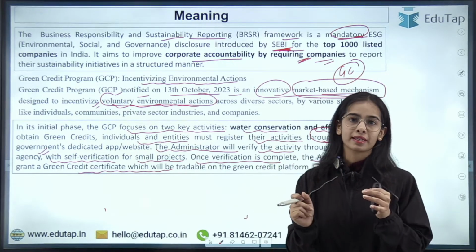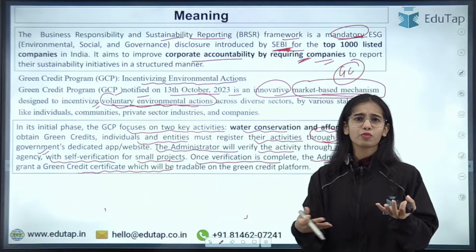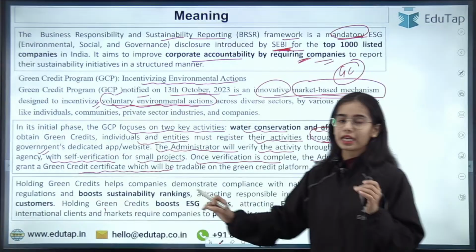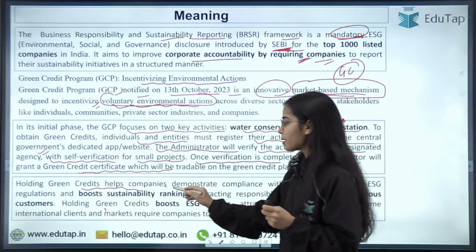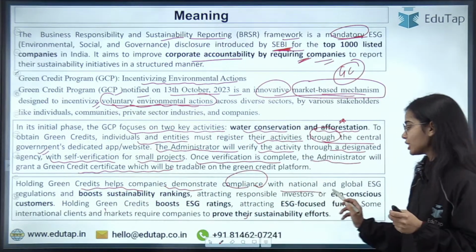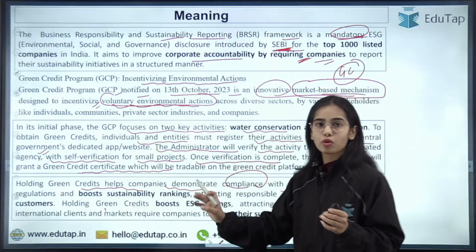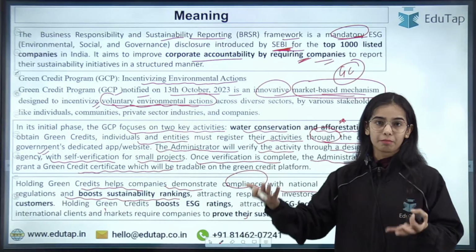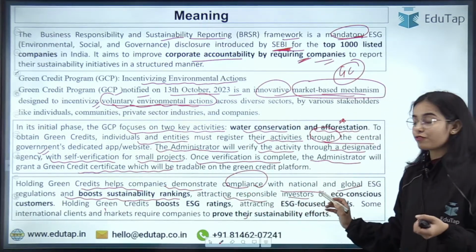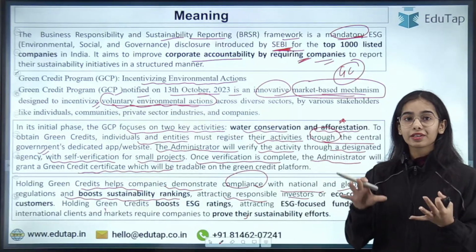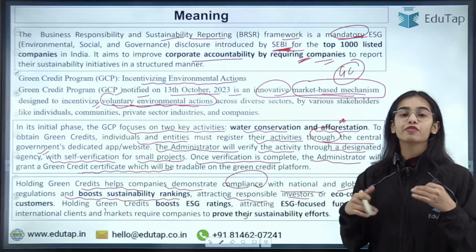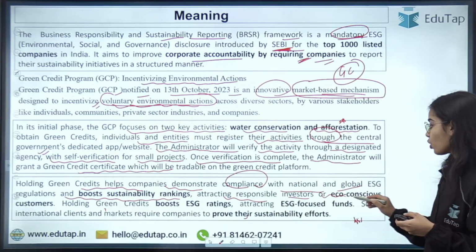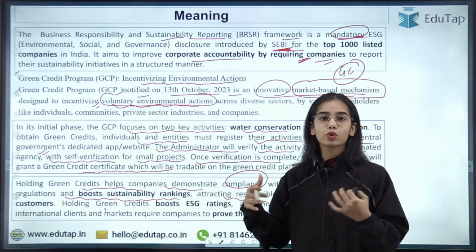Now we have to understand why green credits are important, and why a company will want to have them. Holding green credits helps companies demonstrate compliance with national and global ESG norms and regulations, and boosts the sustainability ranking of a company, attracting responsible investors, investors interested in investing in companies that are working for the environment and sustainability, or eco-conscious customers.